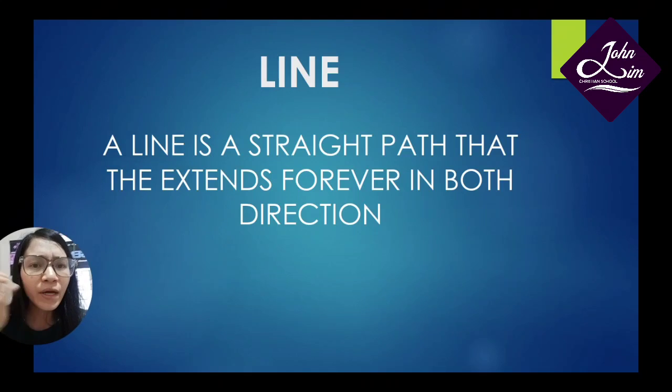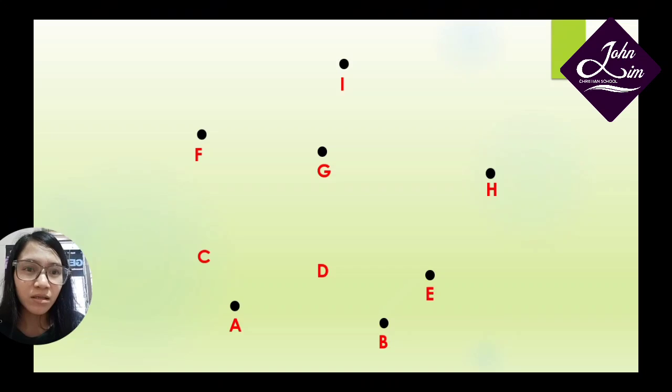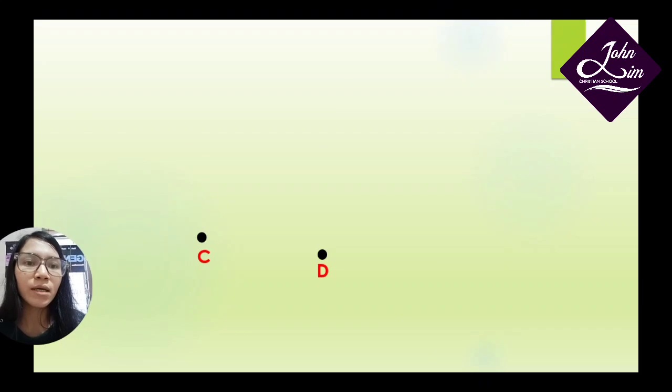Okay, so how can we draw a line? In fact, we can never draw a complete picture of a line because it keeps on going forever. Like this. Now we're going to focus on two points here. They are point C and point D. So we eliminate the other points.